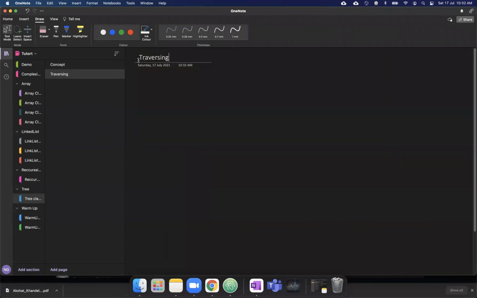Traversing is an operation to go through all the elements which we have in the tree. There are four types of traversals which we follow. Three are of the same type, one is of a different type. So I will say there are two types: one is recursive, the second one is iterative. Forget about the iterative for now. We are going to talk about the recursive only.